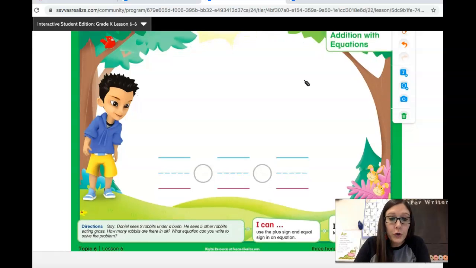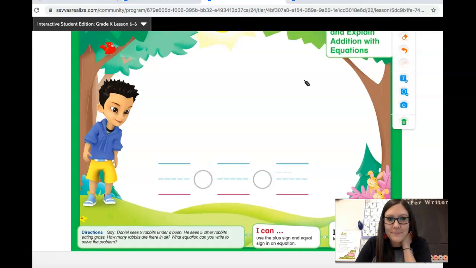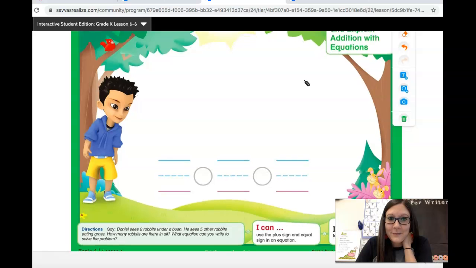Daniel sees 2 rabbits under a bush. Then he sees 5 more. How many rabbits are there in all? Write an equation to solve this problem. Think about what you learned yesterday using the plus sign and the equal sign. Go ahead, push pause and see if you can figure it out all by yourself.